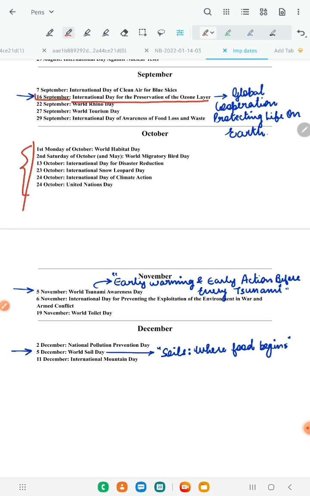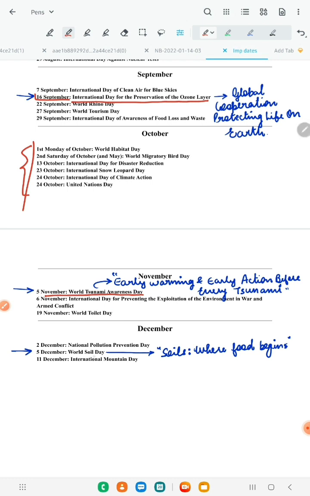Okay, moving on to November. It is 5th November, World Tsunami Day. Its theme was Early Warning and Early Action before Every Tsunami. Tsunami was a very big disaster, so it is an awareness day to remember, so that we learn from what our mistakes were and what we can do. Sometimes we need to remember so that we can learn from those incidents. 6th November is International Day for Preventing the Exploitation of the Environment in War and Armed Conflict.